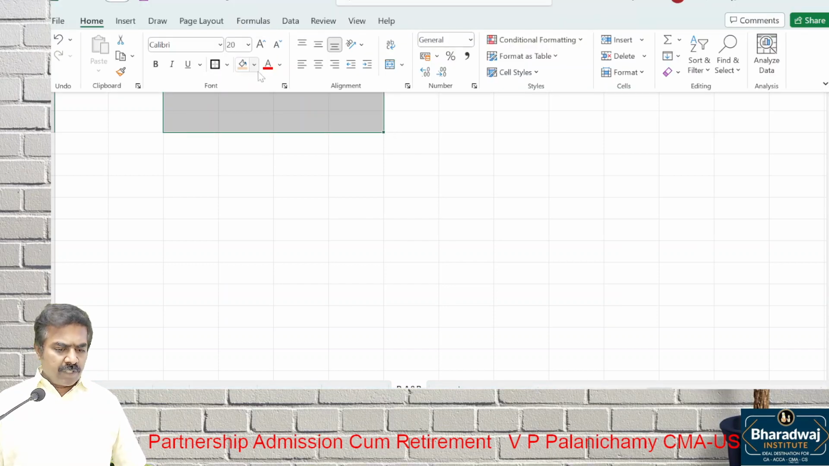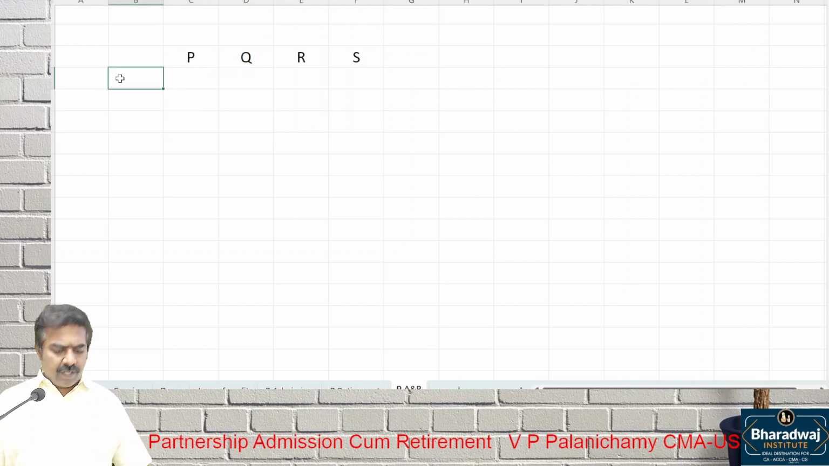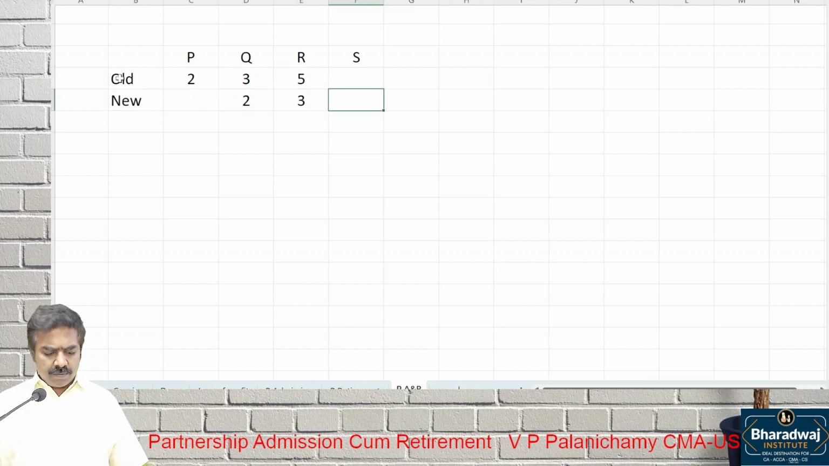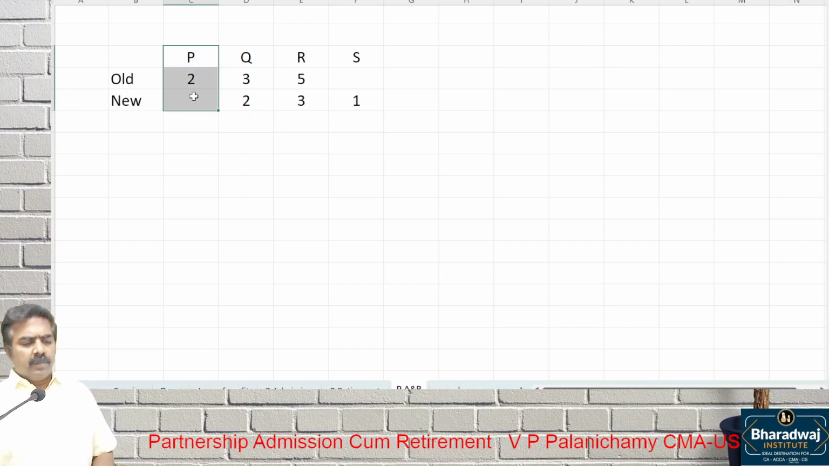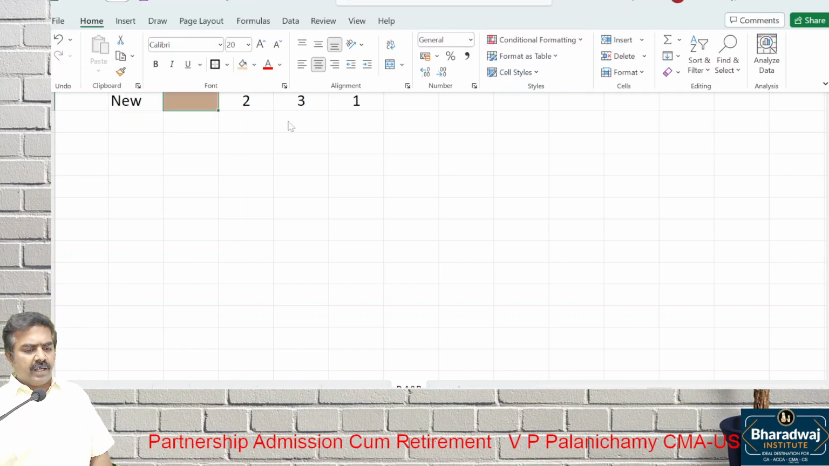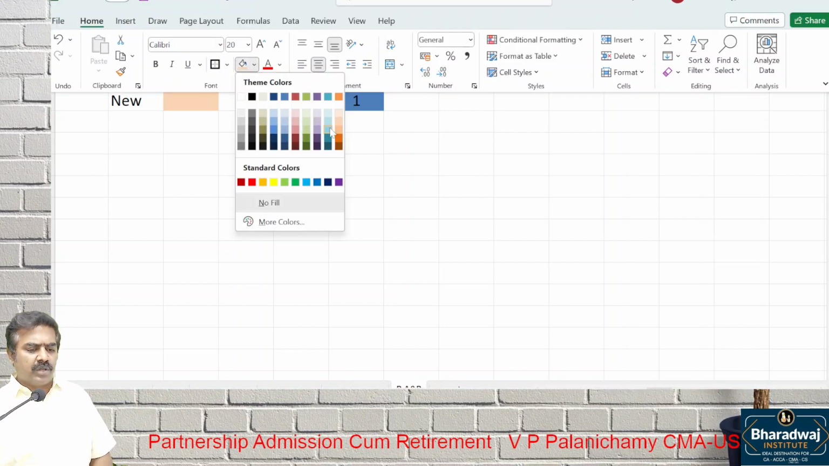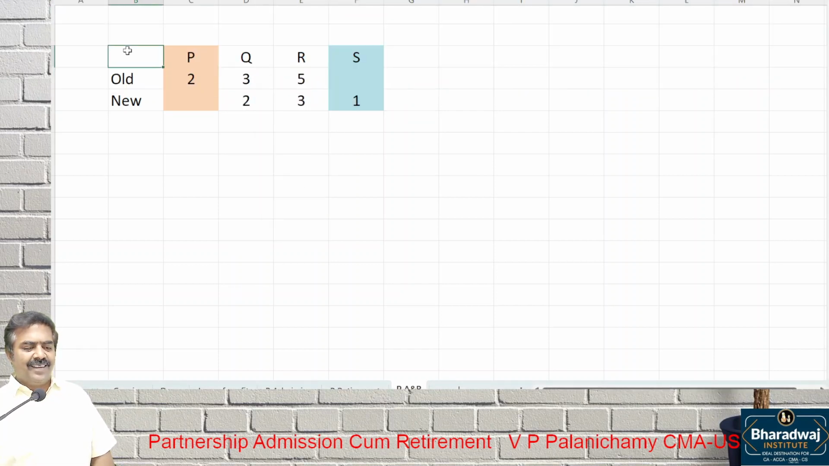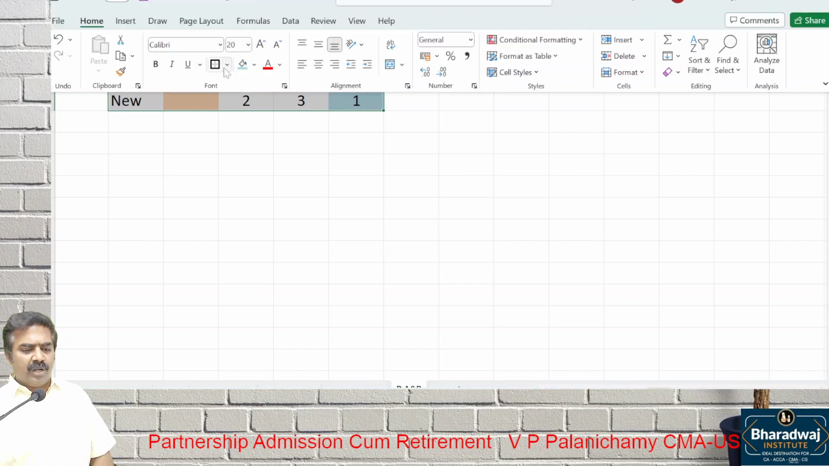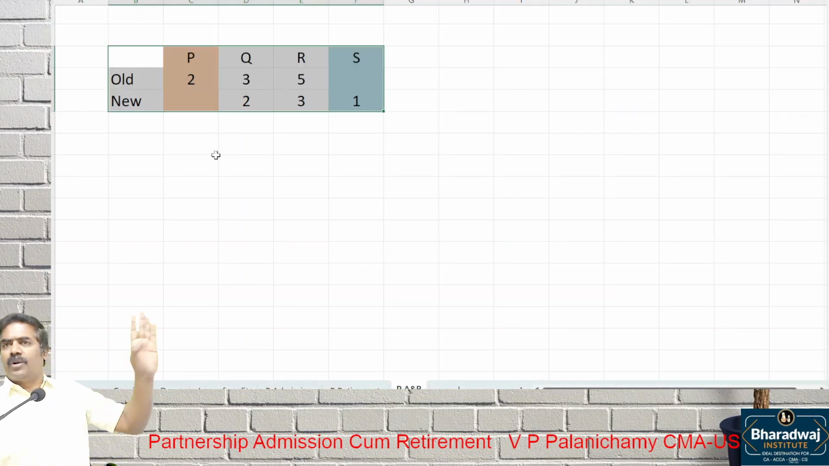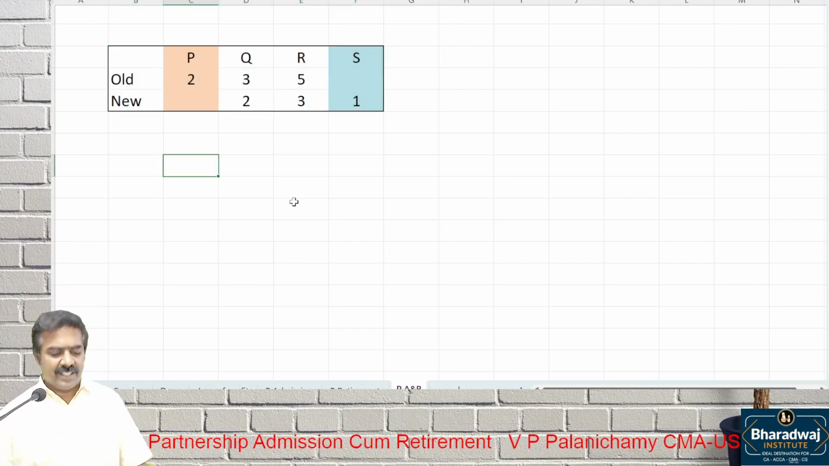I hope the ratio is given to us. What is the old ratio given? 2 is to 3 is to 5. What is the new ratio? 3 is to 1, simple. P retired, and S joins. You cannot work out sacrificing or gaining ratio and all. Just see which ratio, old ratio, new ratio, that's all. No need to work out sacrificing or gaining ratio.